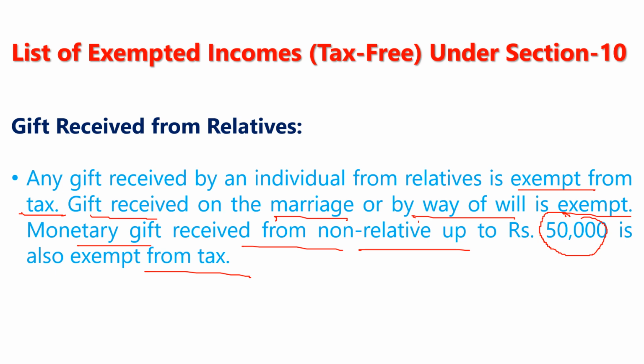Above 50,000 जो होगा, that will be taxable amount. Clear? That is the first thing, gift received from relatives is exempted in terms of monetary only up to 50,000, but above 50,000 it will be taxable. तो अगर 50,000 के ऊपर गिफ्ट मिला तो आपको टैक्स भरना पड़ेगा.